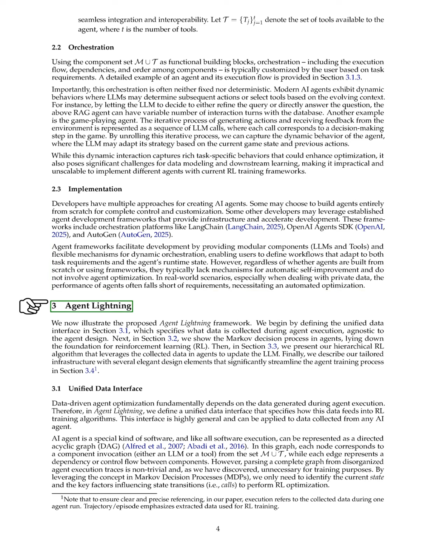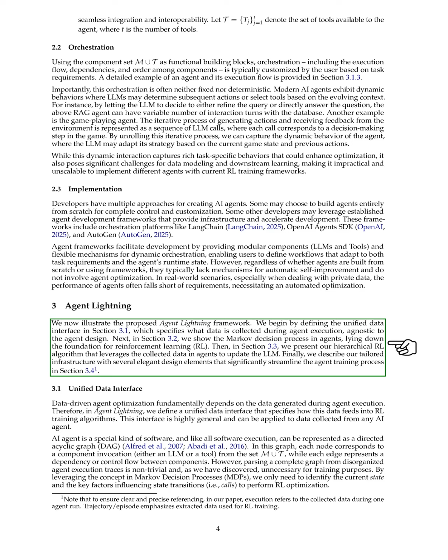We then introduce our Agent Lightning framework. We start by defining a unified data interface that outlines the data collected during agent execution, independent of the agent's design. Next, we explain the Markov decision process in agents, which lays the groundwork for reinforcement learning. Following that, we present our hierarchical reinforcement learning algorithm that uses the collected data to update the LLM. Finally, we describe our specialized infrastructure, which includes several design features that greatly simplify the agent training process.